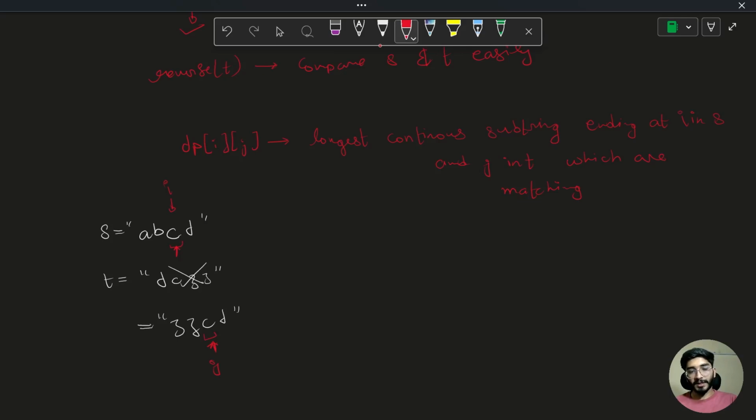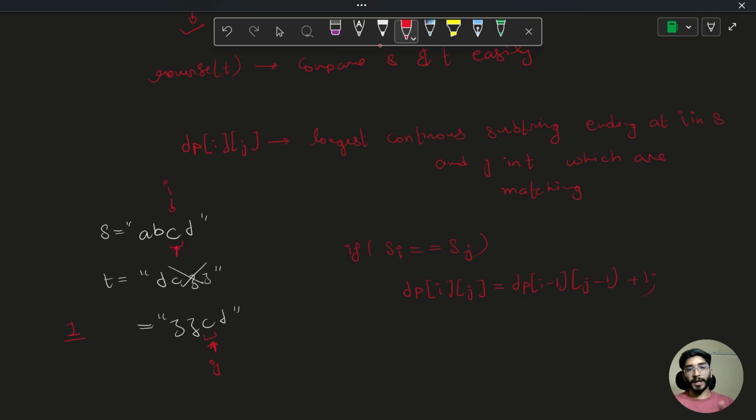So the dp of ij in this case will store 1. Cool. So if this is my state, what can be the transition of this? If at any point my s of i is equal to s of j, in that case I know I have found an updated length. So my dp of i, j would be nothing but dp of i minus 1, j minus 1, plus 1.